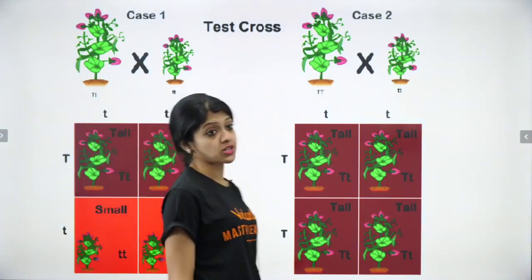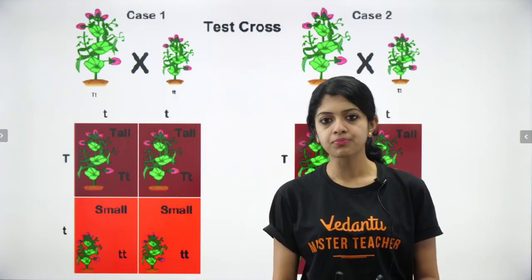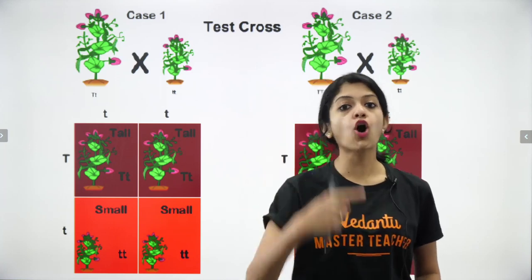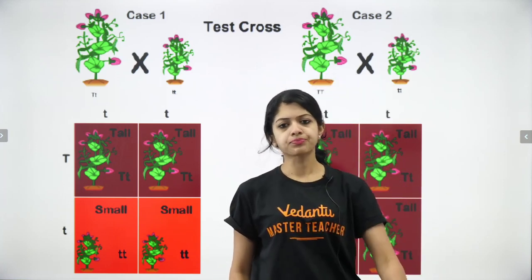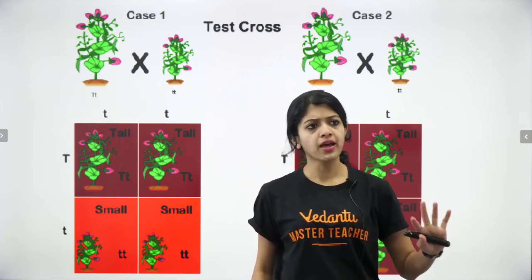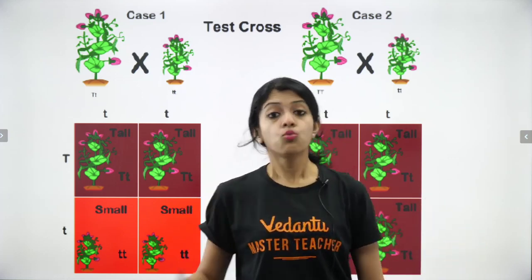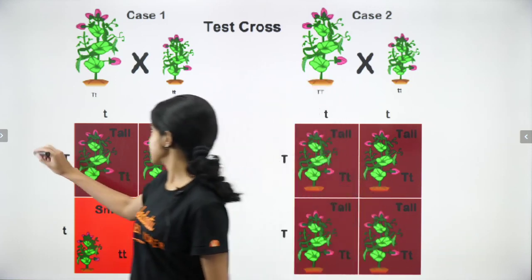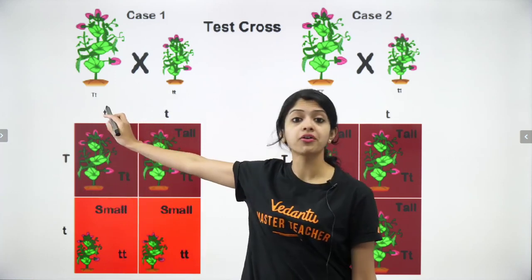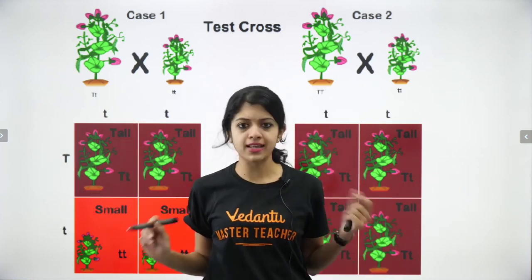Okay, and then coming to test cross. This is the type of cross which we use to identify the genotype of a dominant phenotype. For instance, you have a tall plant and a dwarf plant. Dwarf plant, you know for sure, its genotype is going to be small t, no doubt. What about the dominant one? It can either be capital T capital T, as you see here, or it can be capital T, small t. It can either be homozygous or it can be heterozygous.